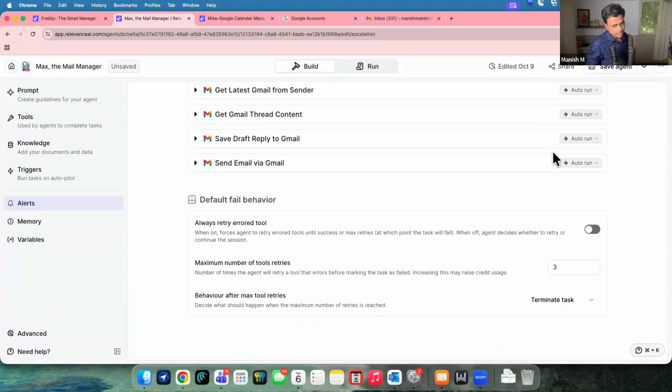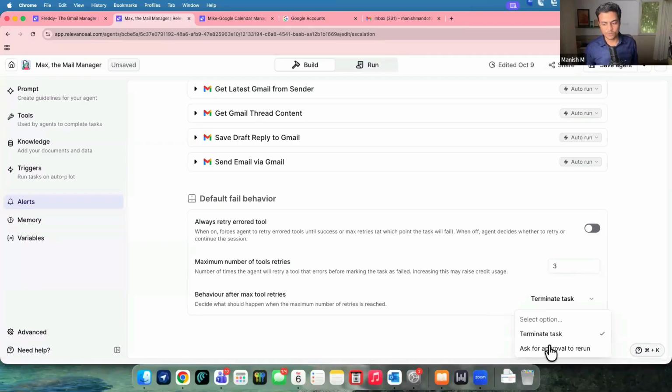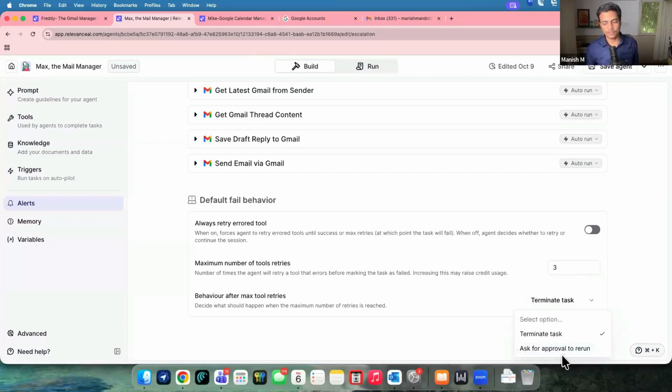And finally, in case any API calls or tool calls fail, just as we have the Make.com break error handler, in a similar way the tool can retry itself, it can do a couple of maximum retries. And what happens after the maximum number of retries? Does it terminate the whole task, or ask for approval for a rerun, right? So it can store in memory or it can scrap the entire task. So this is how this stuff can work.